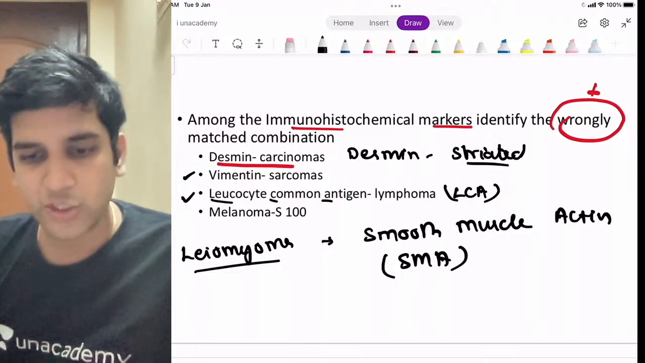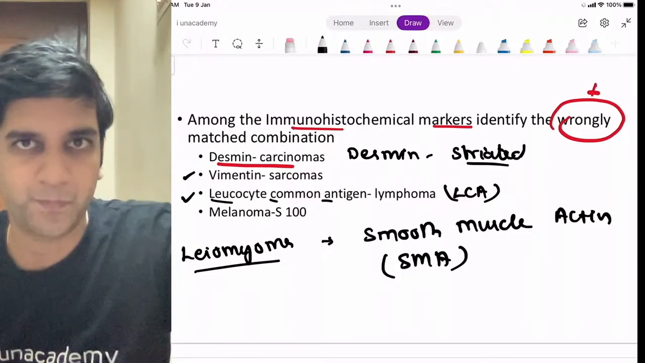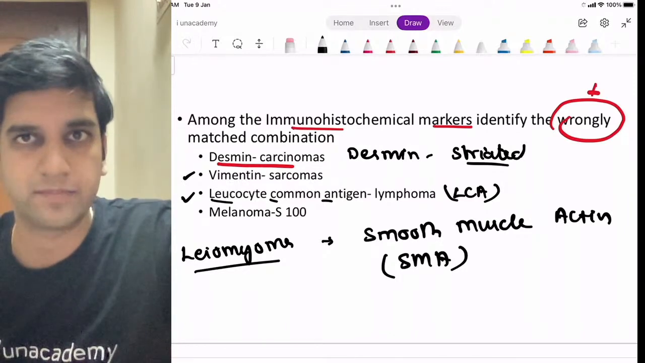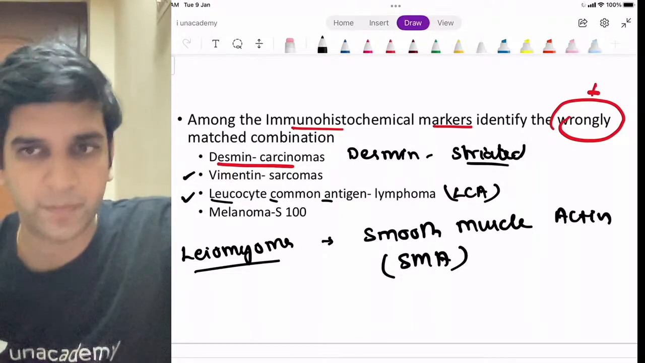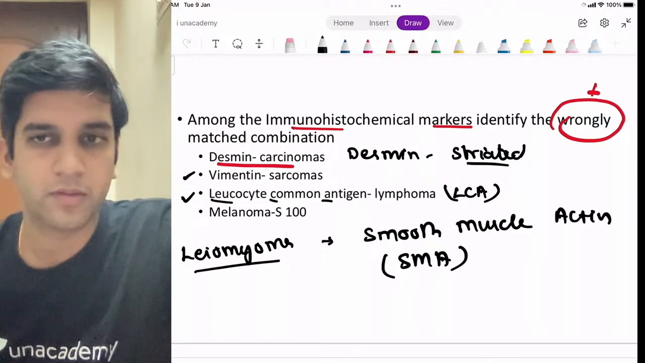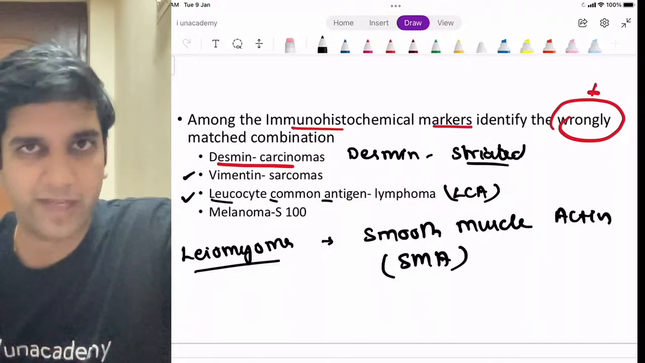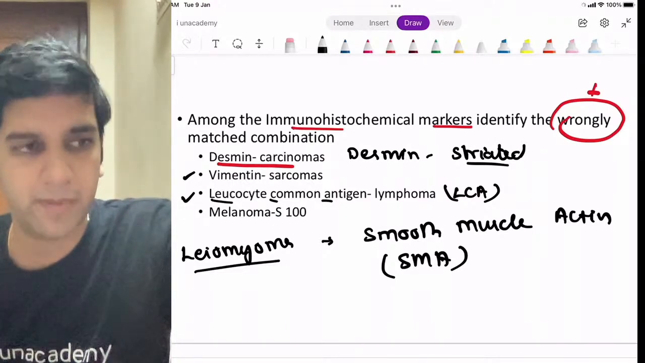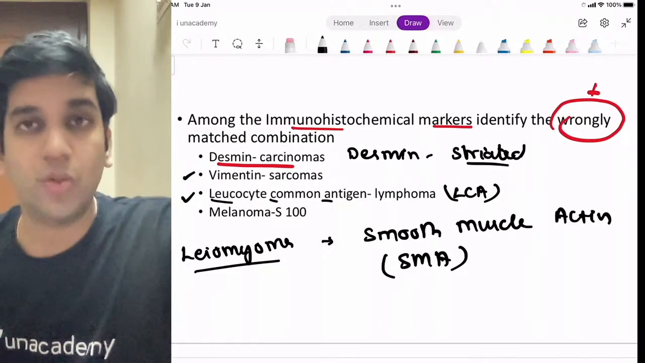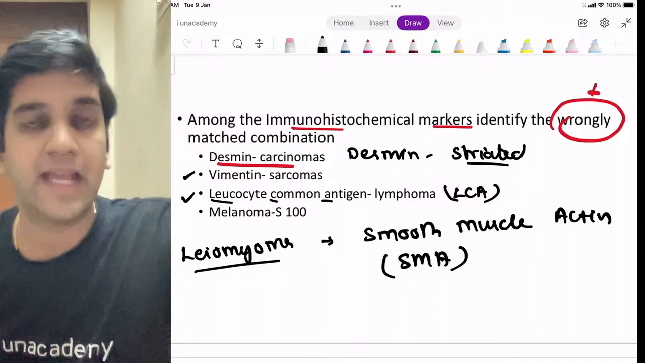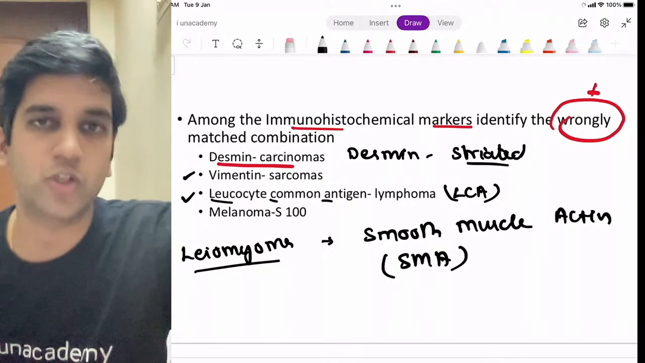I'm just going to ask you one more question just to make sure your concepts are right. If I have a leukemia, will it be positive for leukocyte common antigen? It's a very simple question. Though I don't use this for diagnosis, I'm just going to ask it. It will definitely be positive. Every leukemic tumor, be it leukemia or lymphoma, will be positive for leukocyte common antigen, fine?